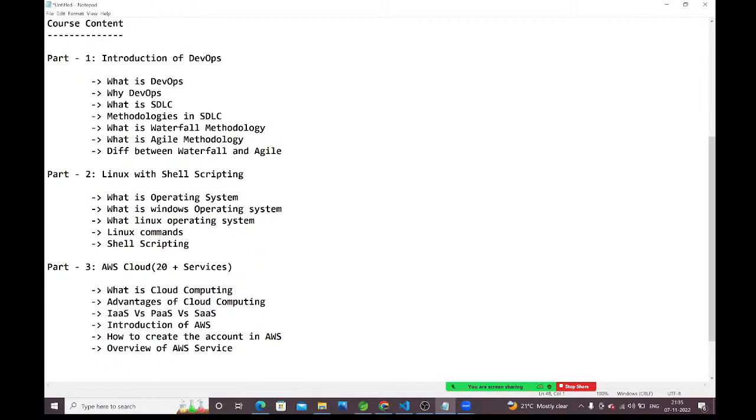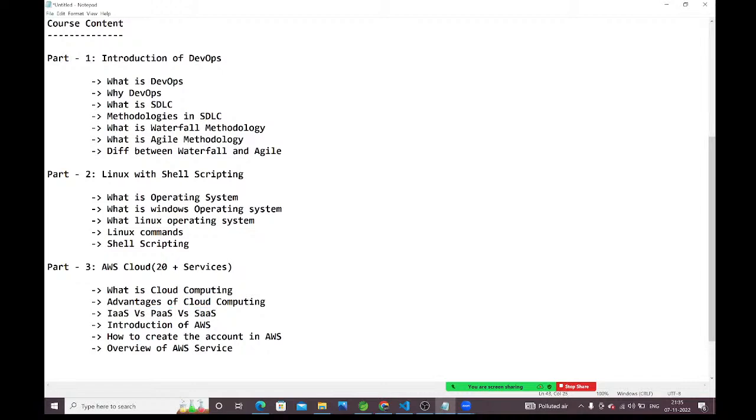See, guys, at the beginning, what are we going to discuss in the AWS cloud? What is cloud computing? Why do we need to go for cloud computing? If you set up the infrastructure in your company itself, what is the problem? If you go with cloud computing, what are the advantages? What is infrastructure as a service? What is platform as a service? What is software as a service?